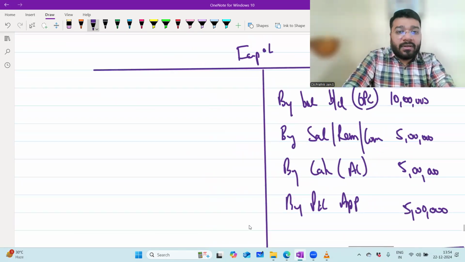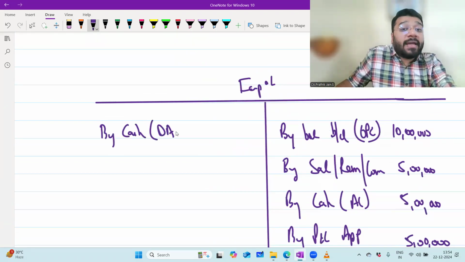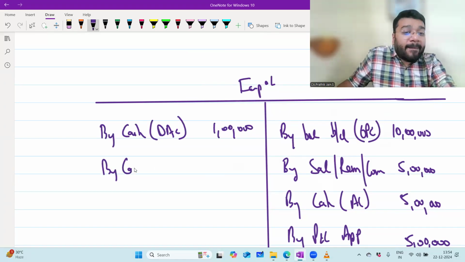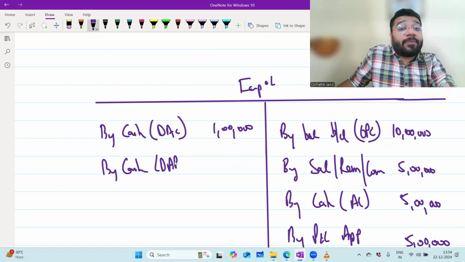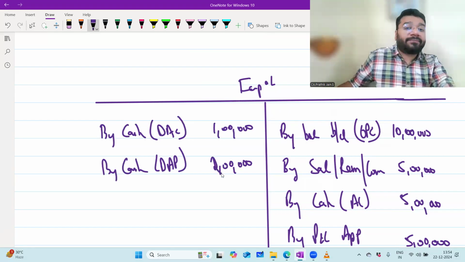Now, in that we have withdrawn by cash, drawing against capital, 1 lakh. Then by cash, drawing against profit, the profit you're withdrawing in advance, let me make it 2 lakh.